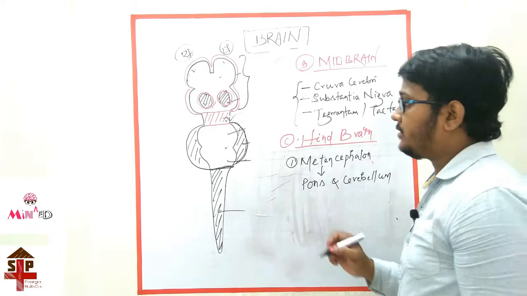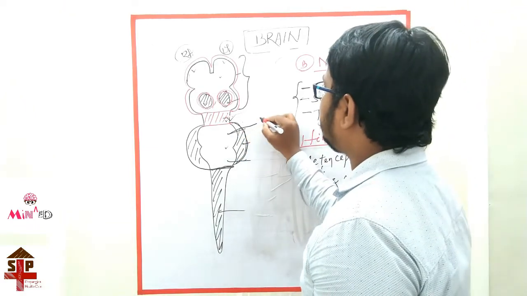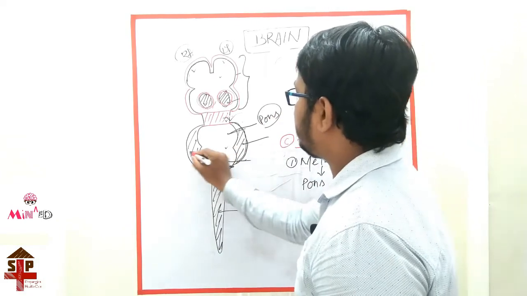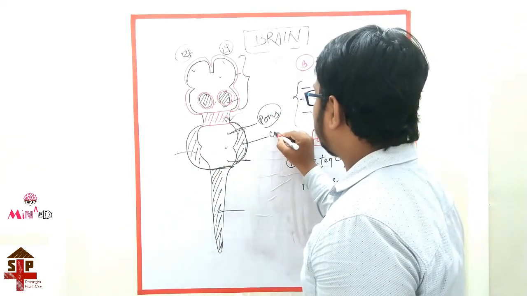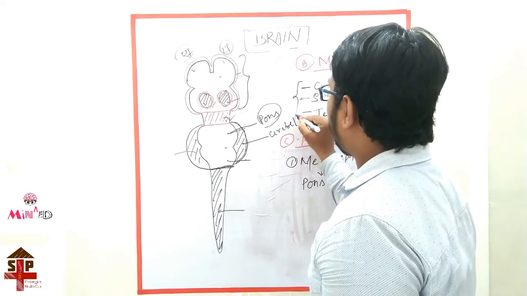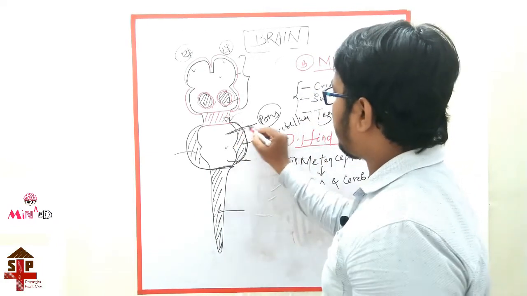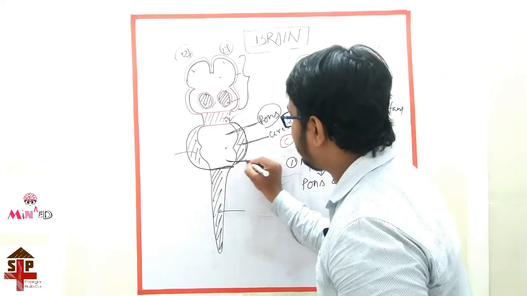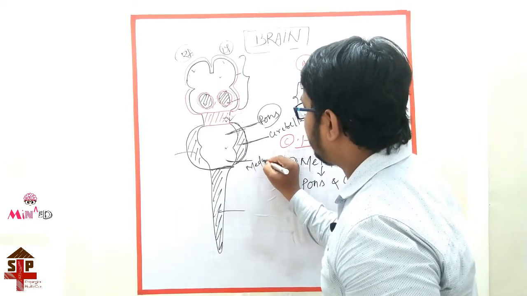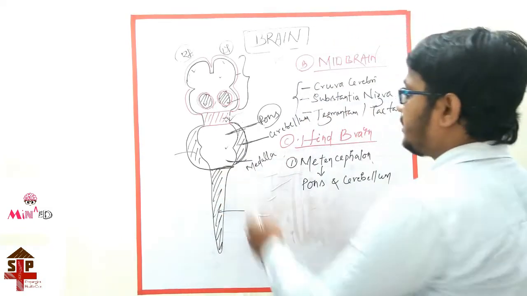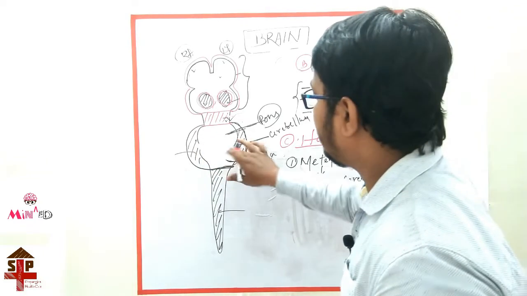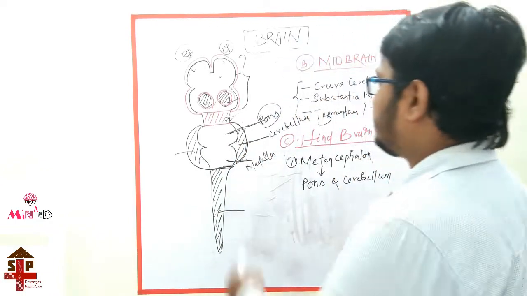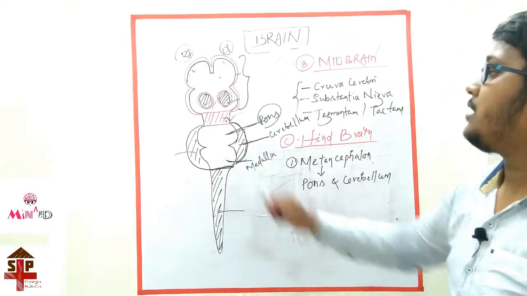I discussed earlier that this part is pons and this part is cerebellum. This is the pons, this is the cerebellum, and this part is medulla. This is pons, this is medulla.